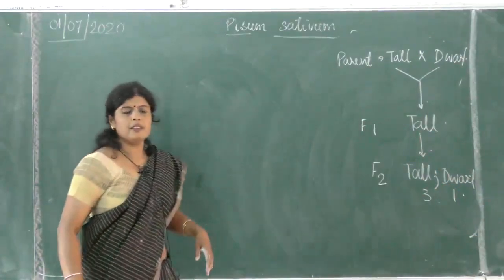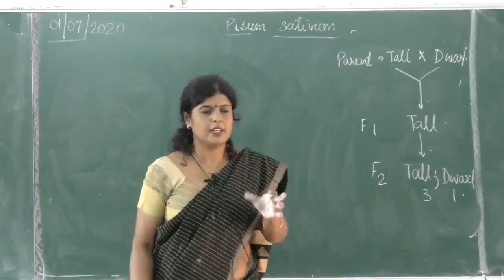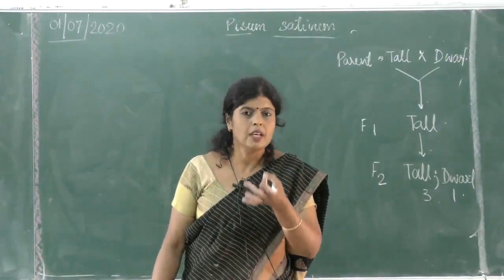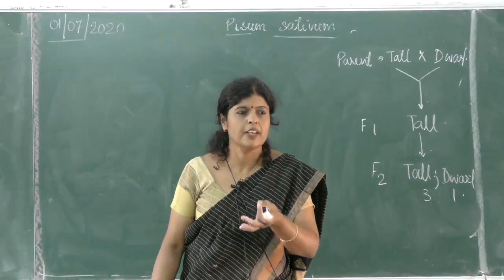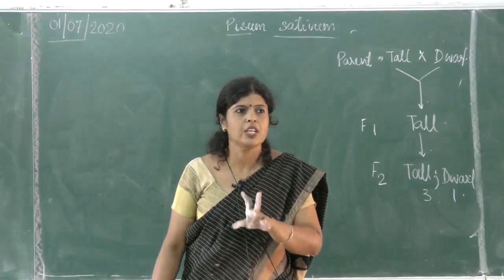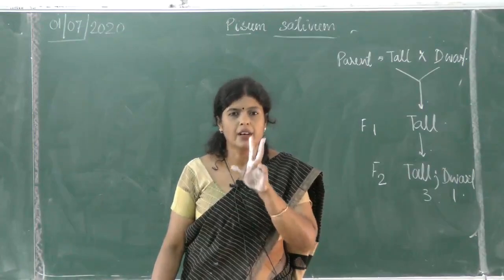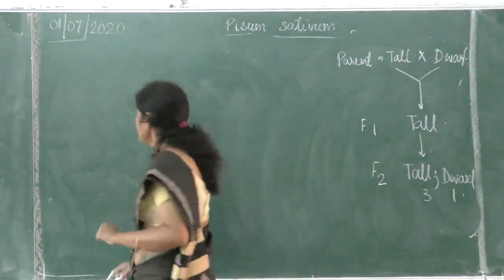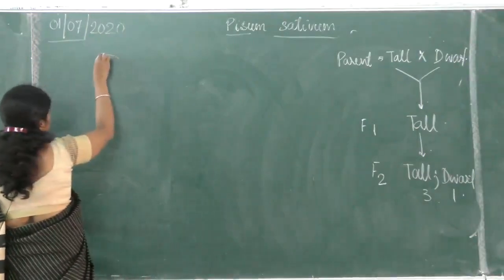Now let us see. He showed in a genetic form. Is it all right? Those days genes were not known. He called them factors. Is it all right? What is the meaning of factor? Factor is a pair of genes which is controlling a character. A pair of genes controlling a character. Okay. So tall, how did he show? He showed